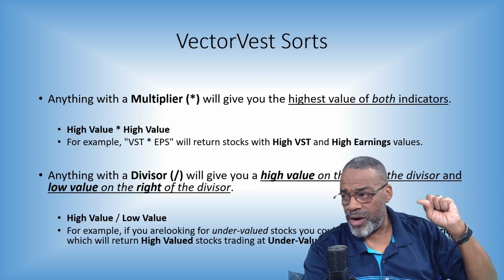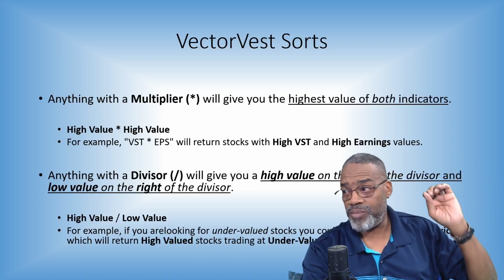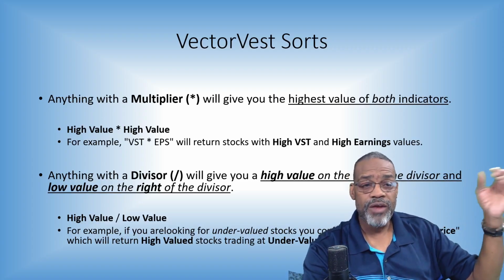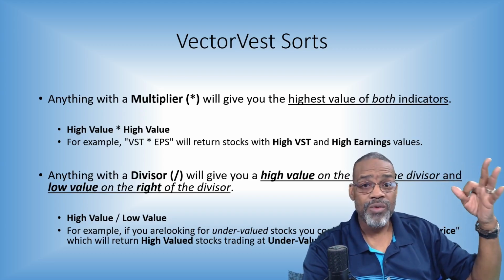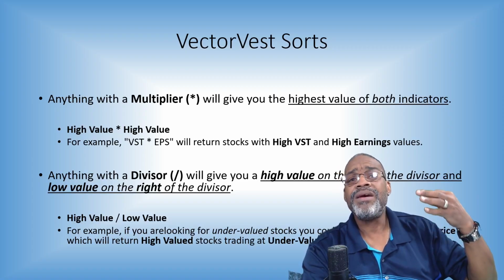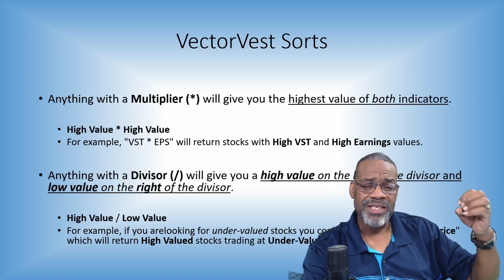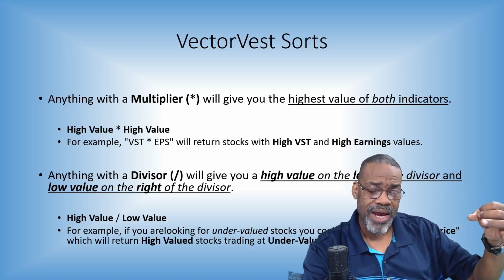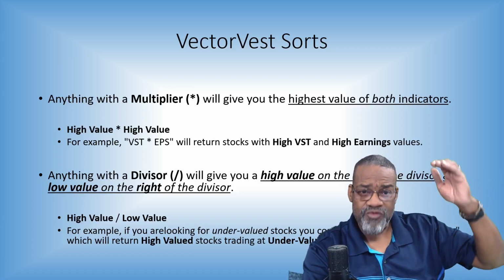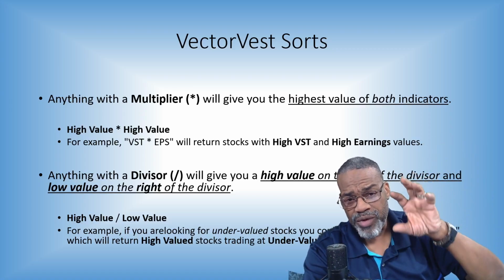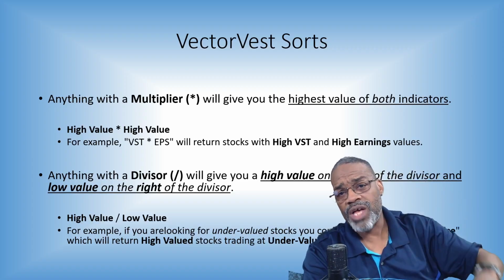Well, anything with a multiplier will give you the highest value of both indicators. RS times RT. You know that I run on the YouTube channel, RS times CI times growth. That's an indicator or a sort that you've got to create. I'm going to show you how to create that. But that brings to the table the stocks that have the best combination of relative safety, CI, and growth. I want to make sure that all of those things are presented. So when I run the search, remember we got over 9,000 stocks. When I run a search, I want to make sure that I'm bringing to the table the top of the table, those kinds of stocks.